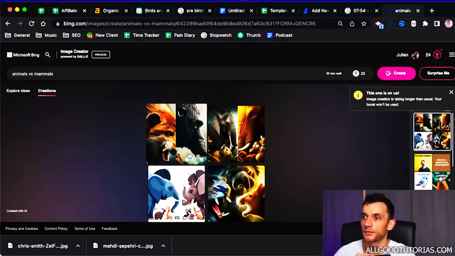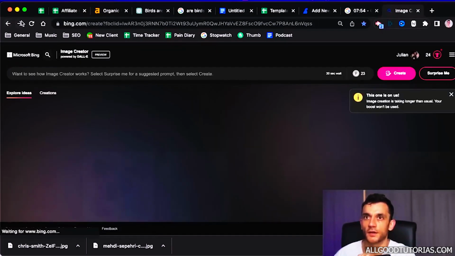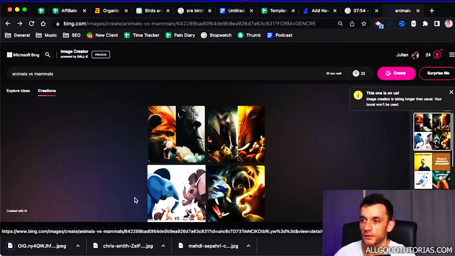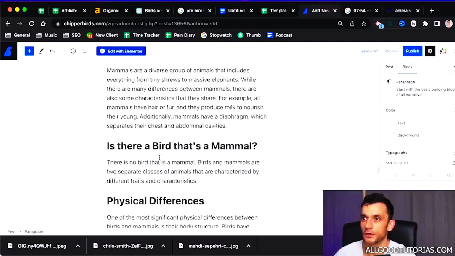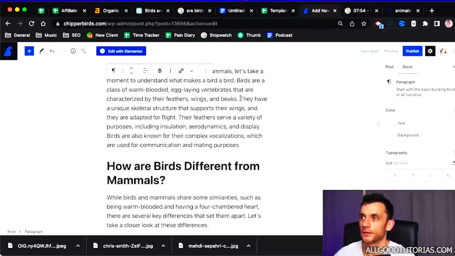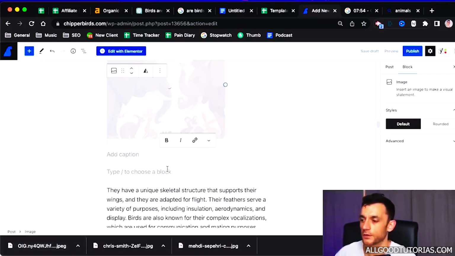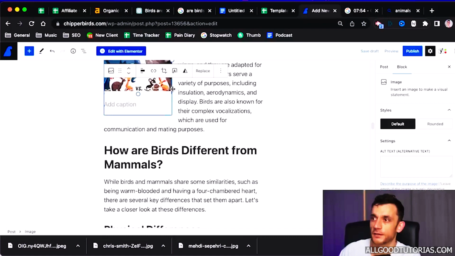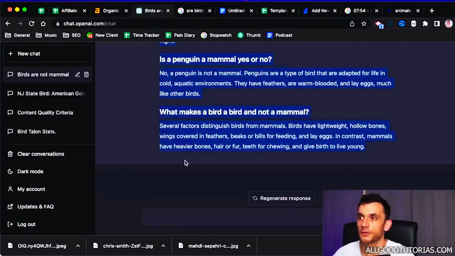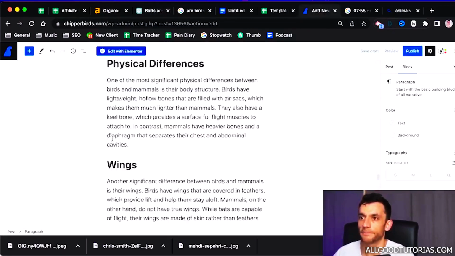Okay, so if we go back to Bing, we've now got the image examples, so we can just download those. As you can see, it's like a mammals versus animals picture, and we're going to slap that in the middle of blocks of text just to break it up a little bit. There we go. Make it look a little bit nicer. All right. Now we go back to ChatGPT. We've got the FAQs. All right.